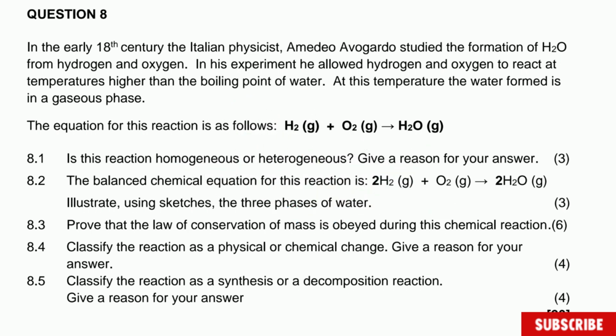This question said, in the early 18th century, the Italian physicist Amedeo Avogadro studied the formation of H2O from hydrogen and oxygen. In this experiment, he allows hydrogen and oxygen to react at a temperature higher than the boiling point of water. At this temperature, the water forms in a gaseous phase. The equation for this reaction is as follows.